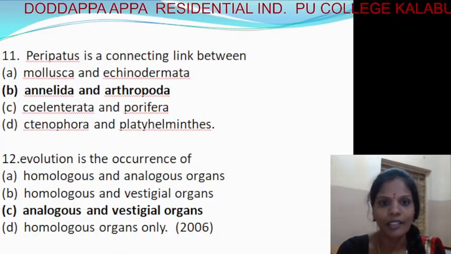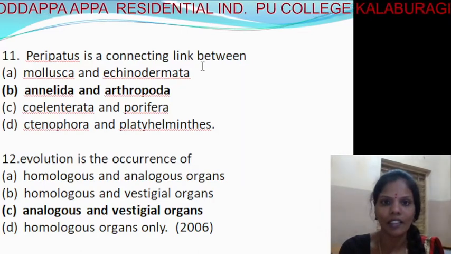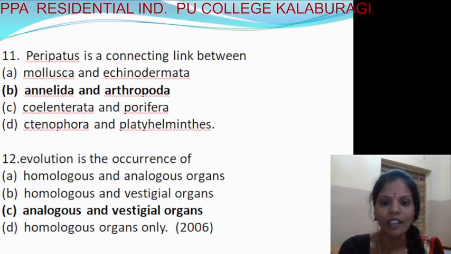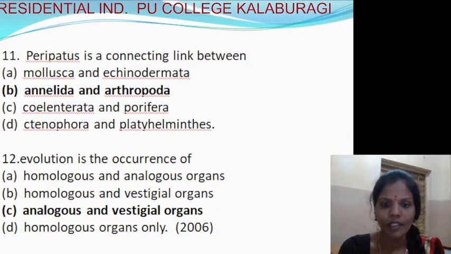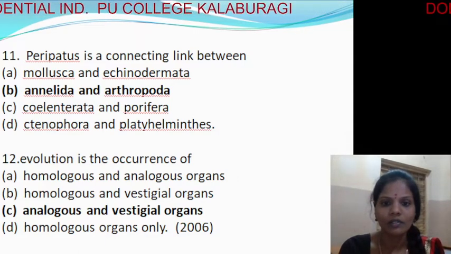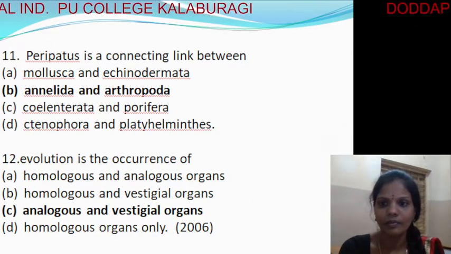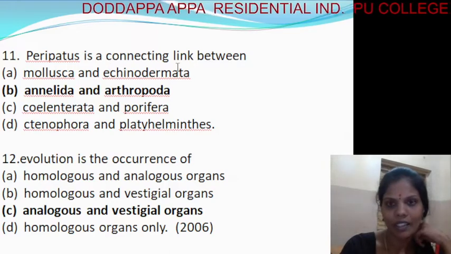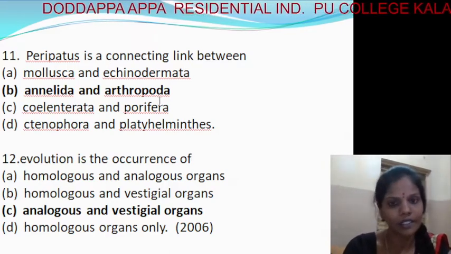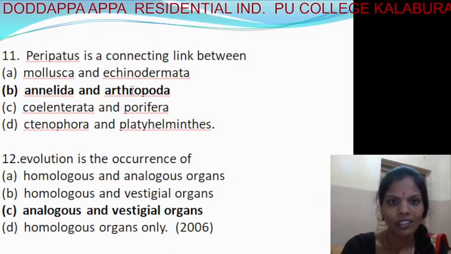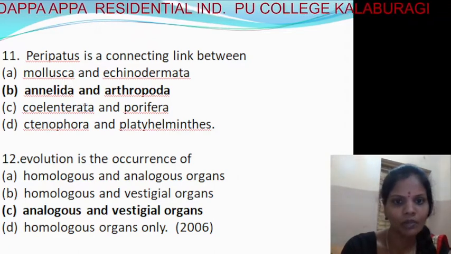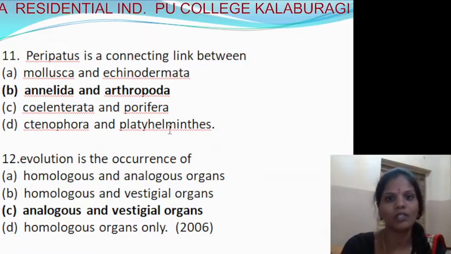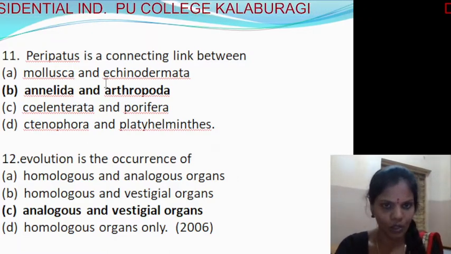Next, Peripatus is the connecting link between which groups? Peripatus is a connecting link between Annelida and Arthropoda. It is not between Mollusca and Echinodermata, Coelenterata and Porifera, or Ctenophora and Platyhelminthes. It's a link between annelids and arthropods.